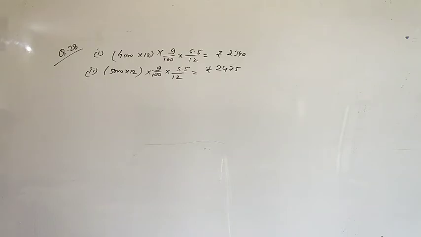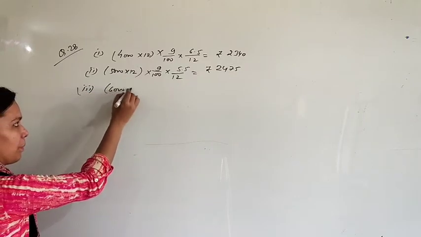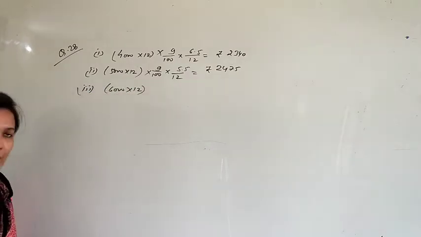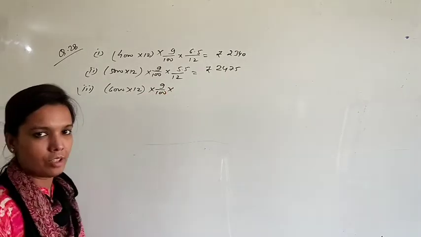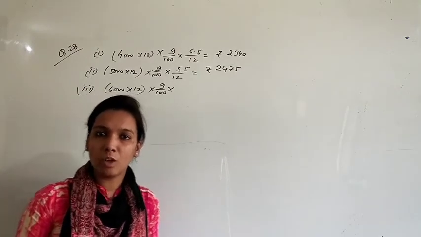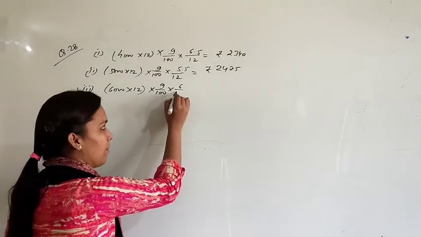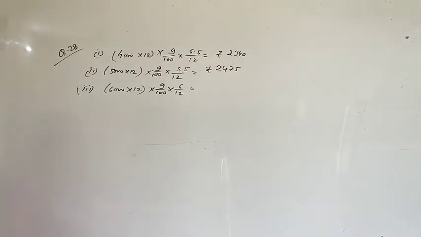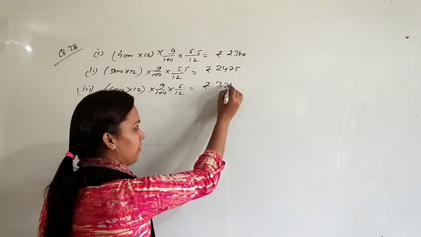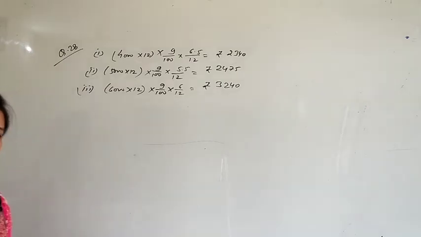Next point, if he withdrew rupees 6,000 per month, that is also for 12 months. The rate is the same. And nothing is mentioned in the question about when he withdrew this amount, in the beginning or in the ending. So in the absence of any information, we will assume 6 months. It means it can be assumed to be the middle of every month. Okay. So in this case, your interest will be 3,240 rupees. These are the 3 cases when you are withdrawing money on a monthly basis.